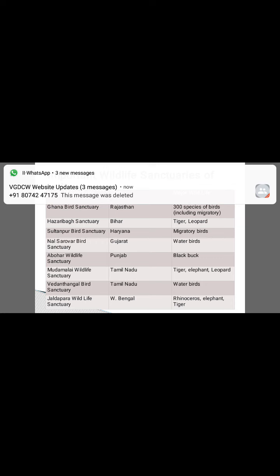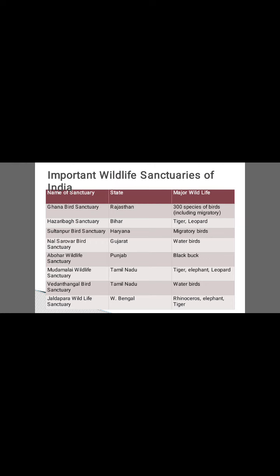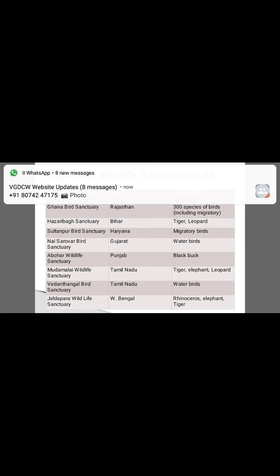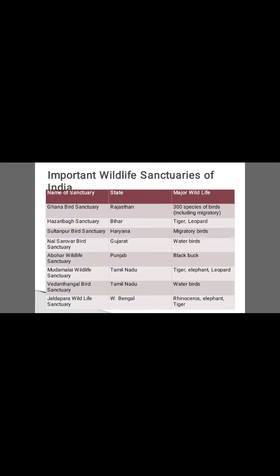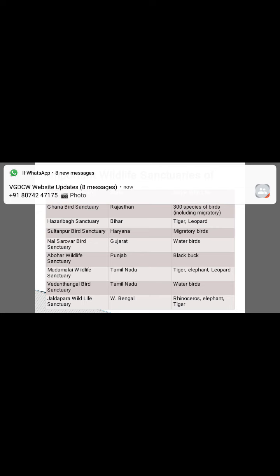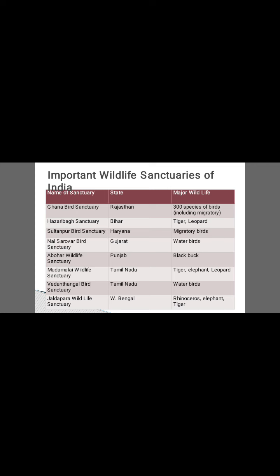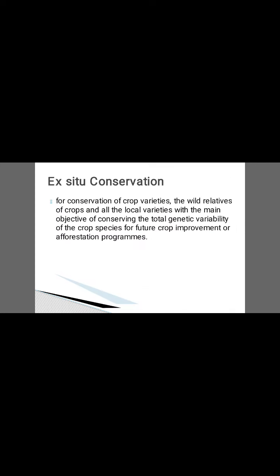Here tiger, elephant and leopard are conserved. Vedanthangal Bird Sanctuary is present in Tamil Nadu, famous for water bird conservation. Jaldapara Wildlife Sanctuary is present in West Bengal. It is famous for conservation of rhinoceros, elephant and tiger.